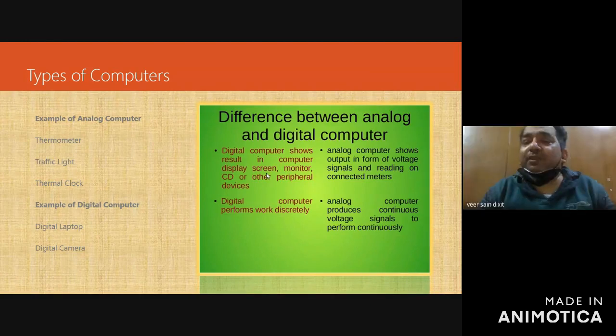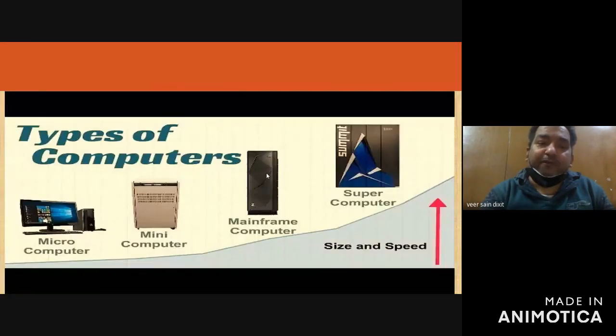In the exam, they may ask what is the difference between analog and digital computer, and name, give examples of analog and digital computer. So in BA program, you don't have to go into the depth. The question will be give the example and differentiate. Okay, but I told you in detail so that you must remember this. Don't worry, I will share this PPT with all of you.